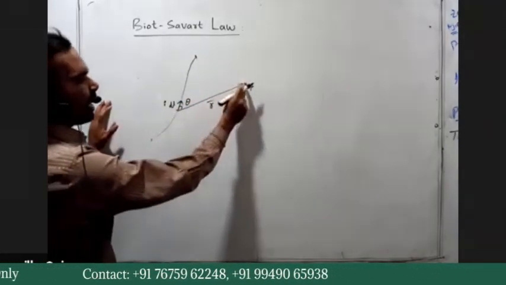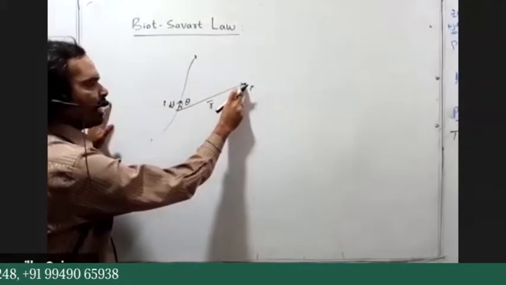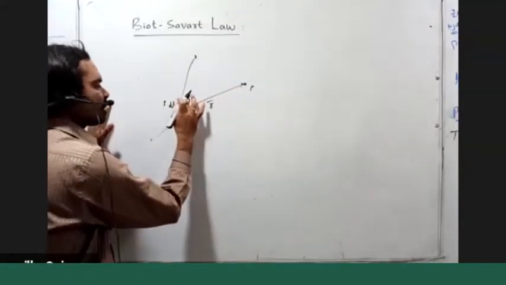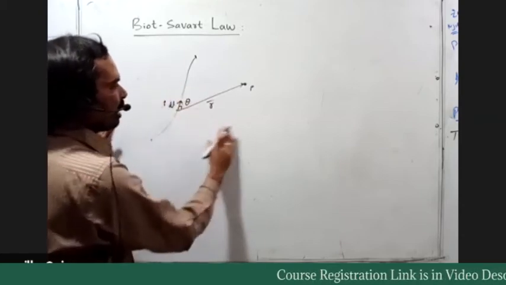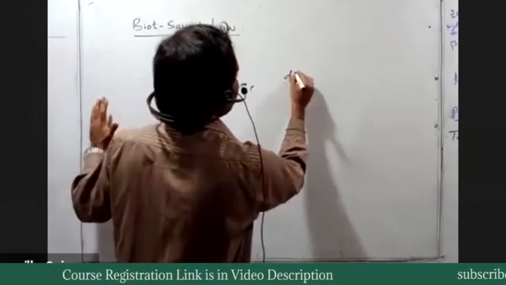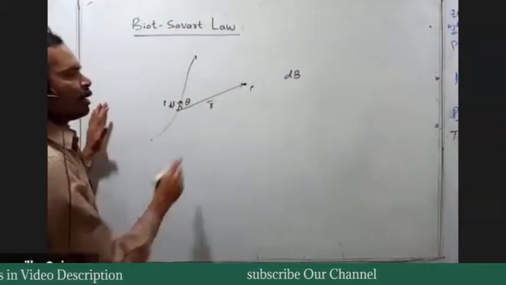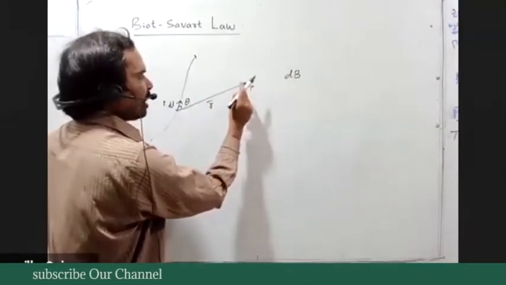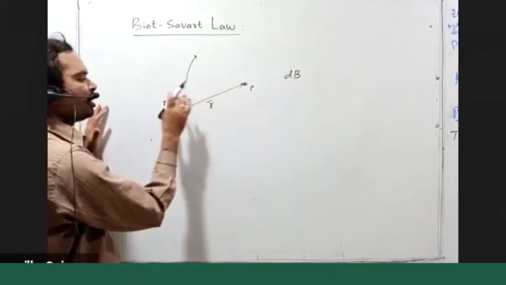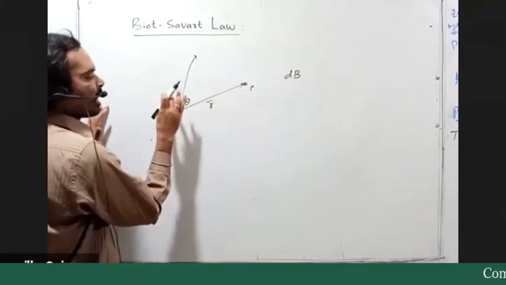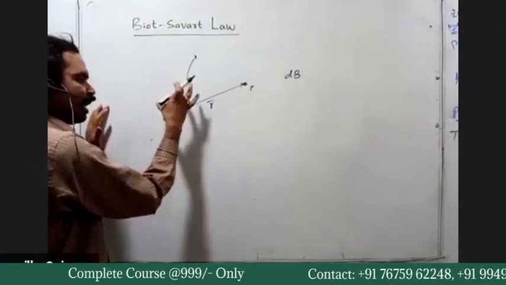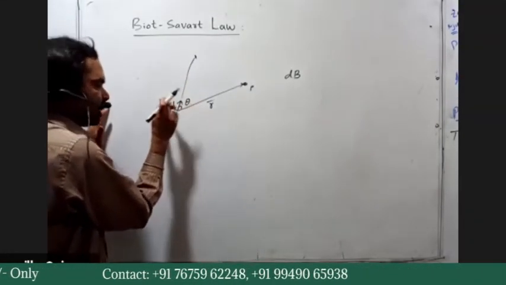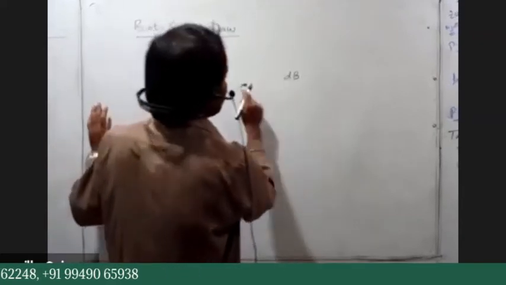Then the magnetic field induction at the point P due to this small current carrying element is dB. What is dB here? dB is the magnetic field induction at the point P due to this small current element of length dl.